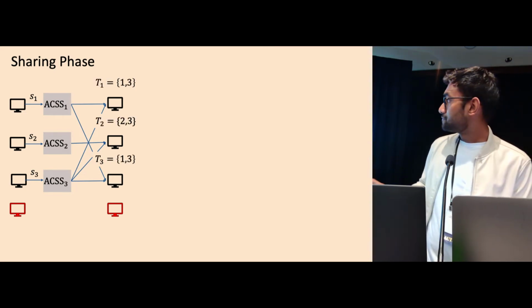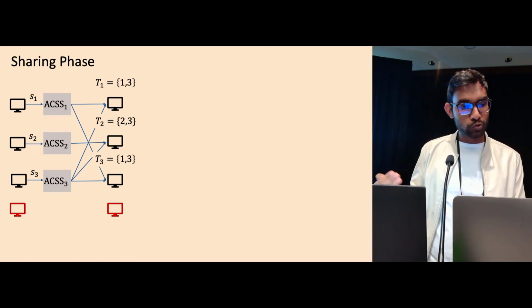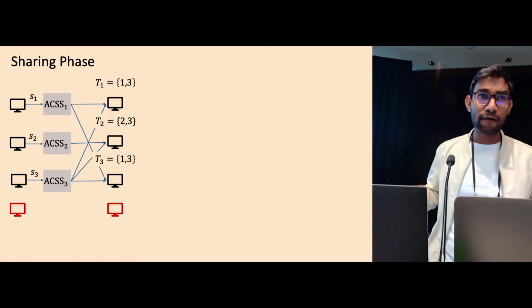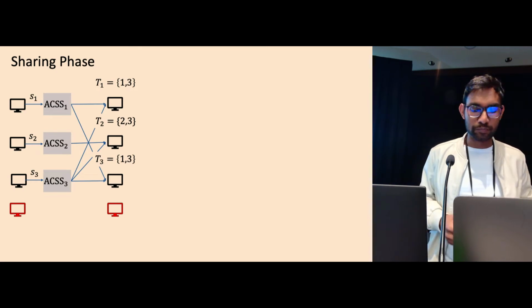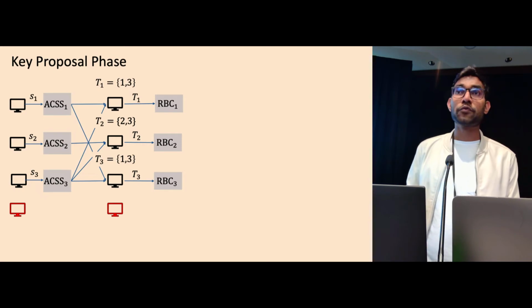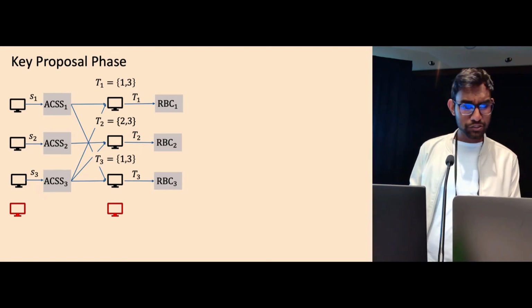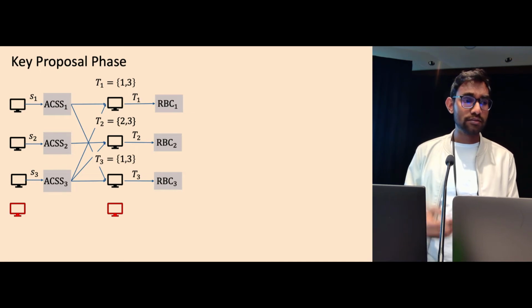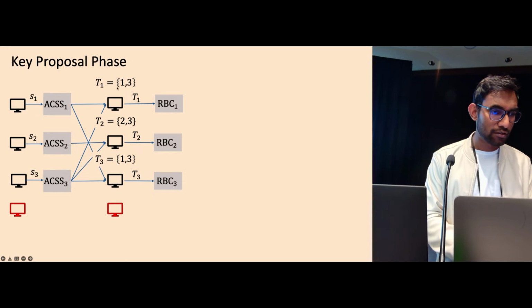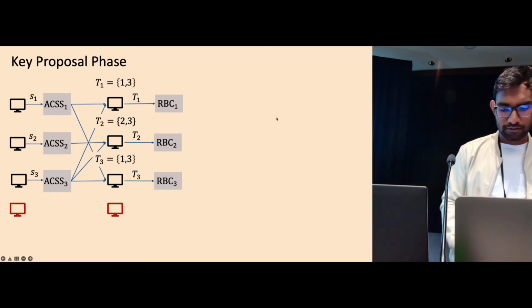Let's say at node 1, ACSS 1 and 3 terminate, at node 2, 2 and 3, and at node 3, 1 and 3. So they have different views on which ACSS terminated. So this is the sharing phase. Then we have this key proposal phase, which is an extra step that we introduce, where each node reliably broadcasts the set of ACSS that terminated at that particular node. For example, node 1 will reliably broadcast T1, node 2 will reliably broadcast this set T2, and similarly T3.